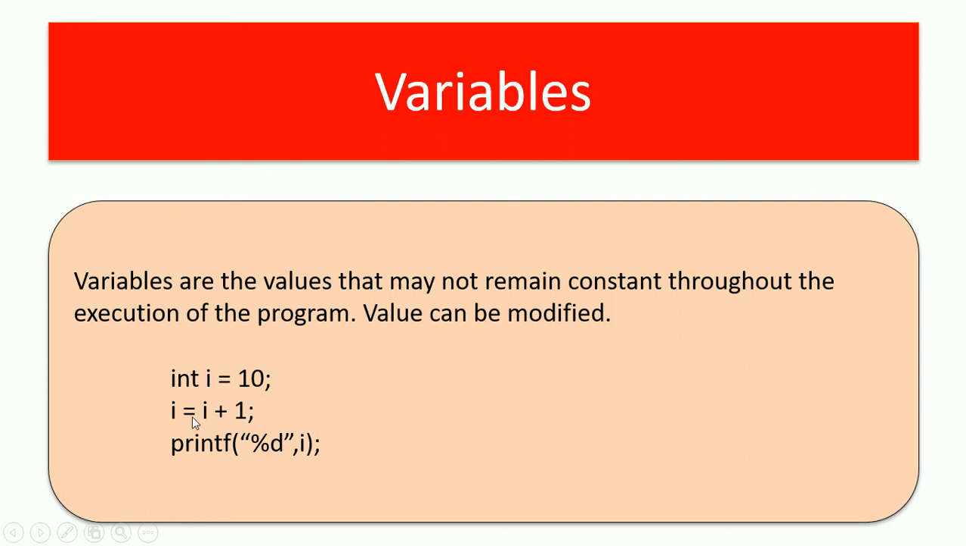Int i equal to 10, i equal to i plus 1. So in the first line I am initializing a variable named i. So the memory block will be allocated and value 10 will be stored in that memory location. The second line, i equal to i plus 1. I will take the value from i, so that is 10. Then I will add 1 to it, so it is 11. Then I will store that 11 inside the same memory location. Then finally, I am printing the value of i. So in the first line there is some value. In the second line that value is modified. So the variable value cannot be constant. It can be modified throughout the execution of the code.